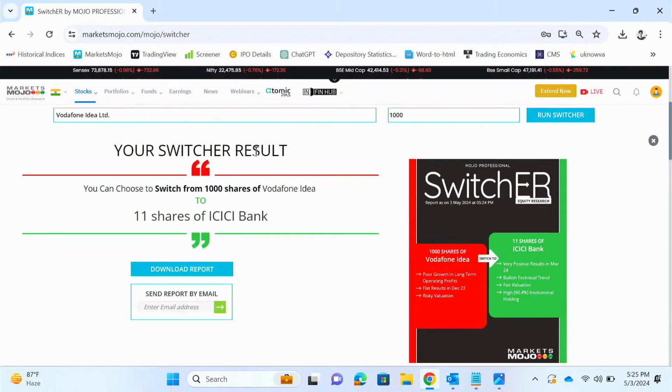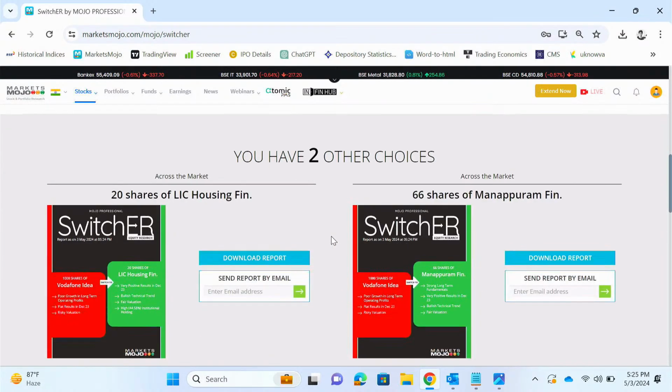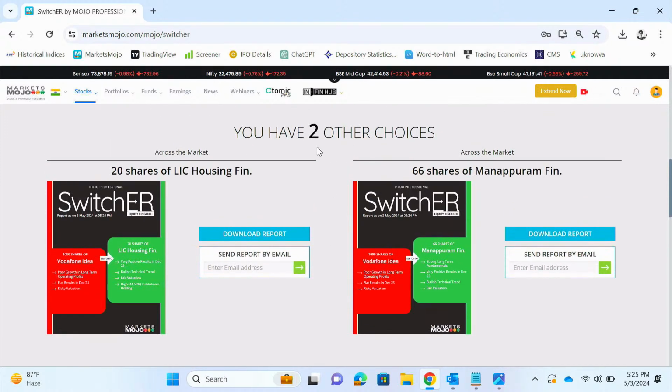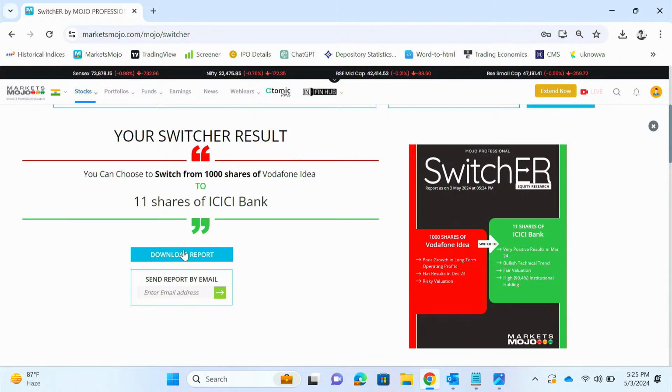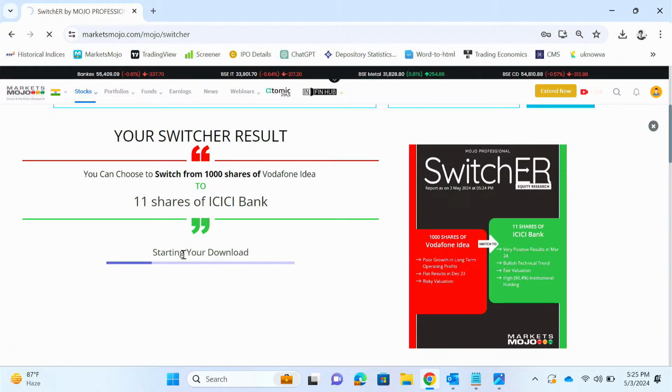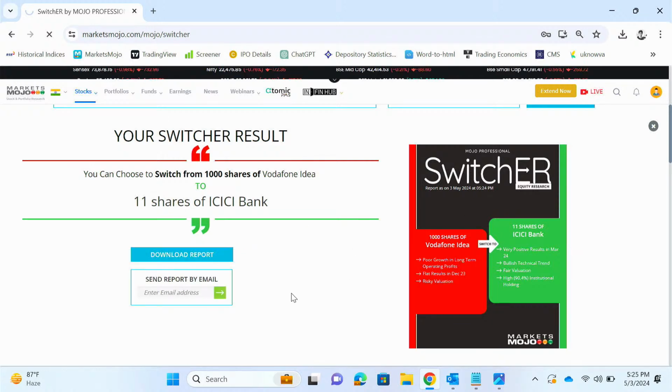If you aren't keen on buying ICICI Bank, it has given 2 other options: buy 20 shares of LIC Housing Finance or buy 66 shares of Manappuram Finance. Again, you can download this report. I'll just download it. It basically says why you need to sell Vodafone Idea and buy ICICI Bank. So you can just open this.